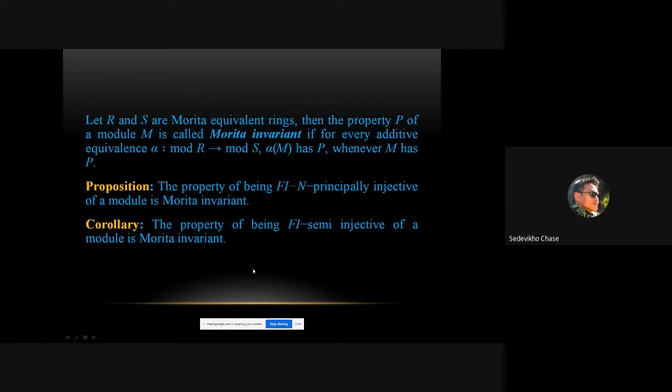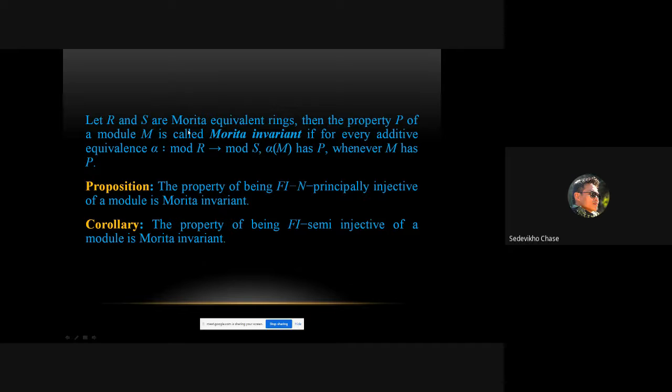And there is another property of Fi principally injective that I wish to highlight. It's about Morita invariance. First, let me quickly define what Morita invariant means. Let R and S be Morita equivalent rings.